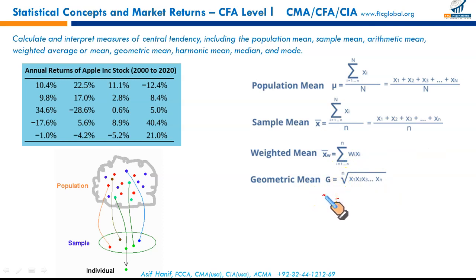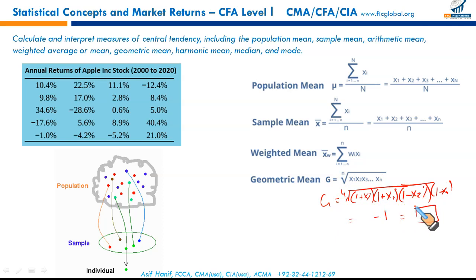We can calculate geometric mean using this formula. First return 1 plus x1% into 1 plus x2%. If there is a loss which is resulting in a negative number, we can write 1 minus x3%. And when you calculate the cube root or 4th root of all these values, if there are 4 values, it's going to be 4th root, 1 minus x4, and whatever the result comes, you need to deduct it from 1, and finally the result would be multiplied with 100 to calculate the geometric mean.